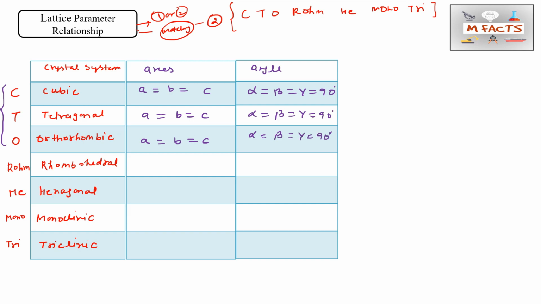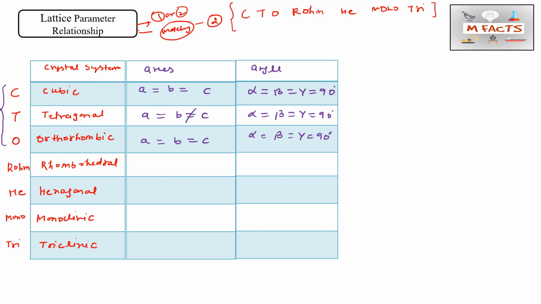So for the angles, alpha equals beta equals gamma equals 90 for all of CTO, meaning for cubic, tetragonal and orthorhombic, but the axes are different. How? First, a equals b equals c, then what we will do is cross one thing.